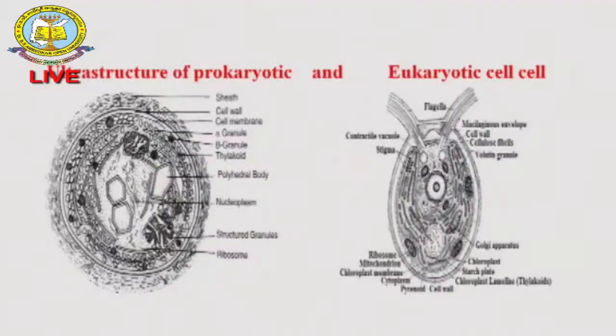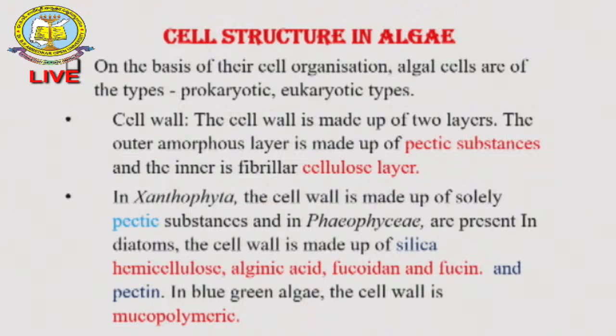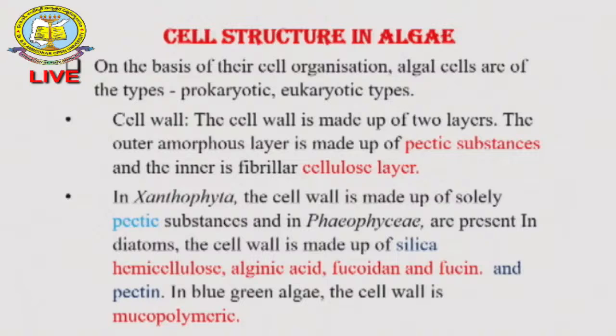If you see the ultrastructure of the prokaryotic and eukaryotic cell, the cyanobacteria have a prokaryotic structure. The other algae have a eukaryotic structure. On the basis of the cell organisation, algal cells are prokaryotic as well as eukaryotic.